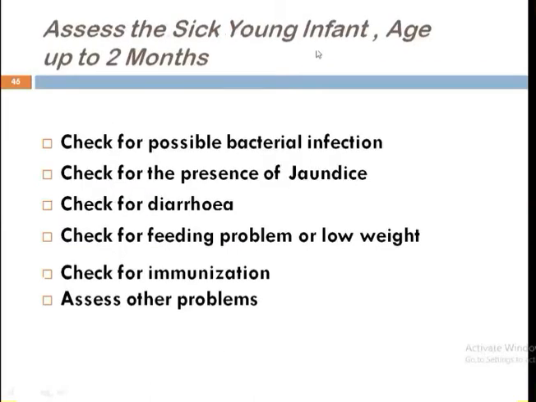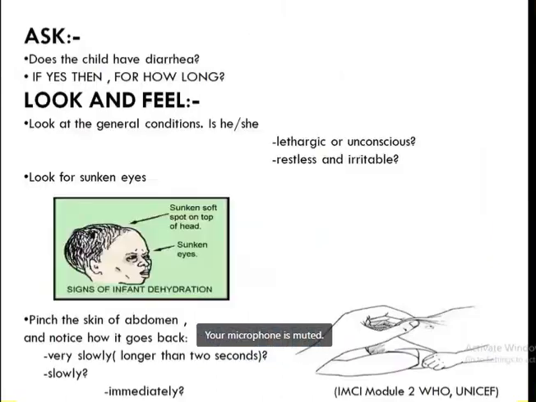These are the common problems young infants present with: possible bacterial infection, jaundice, diarrhea, feeding problem or low birth weight, immunization, and other problems. So first let's start with diarrhea. When the child presents to you, you have to ask whether the child has diarrhea. This is after asking about general danger signs. One by one we have to ask and measure signs and symptoms. So let's start with the ARI.